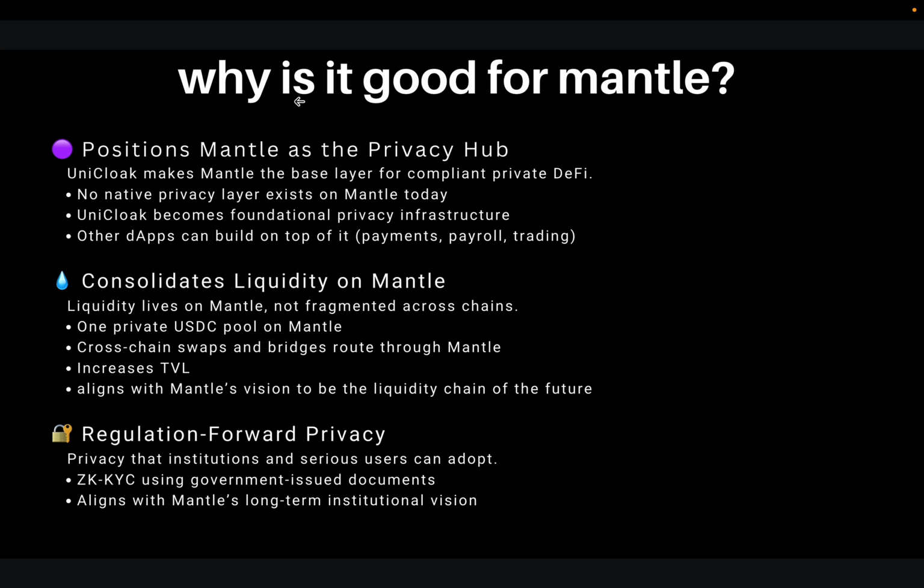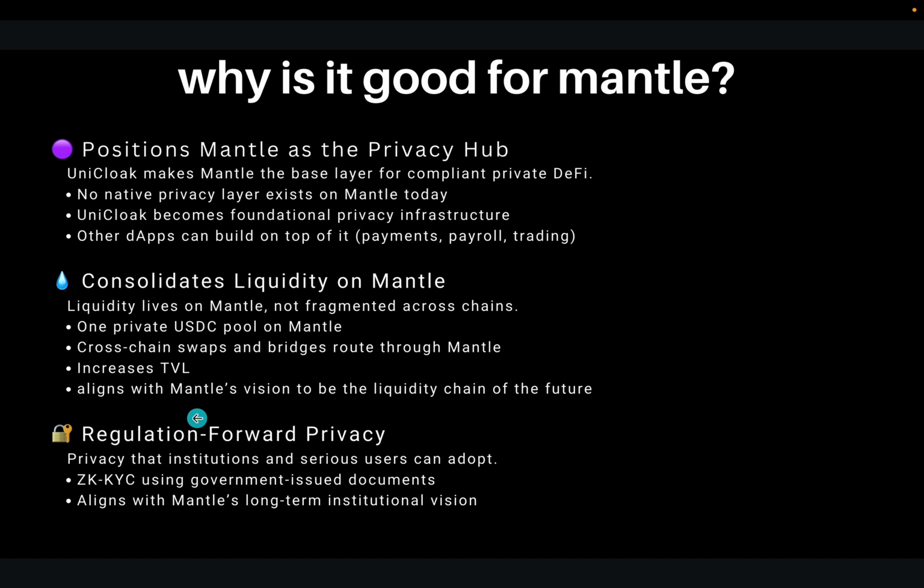And let's understand why UniCloak is good for Mantle. UniCloak positions Mantle as the privacy hub. No native privacy layer exists on Mantle today, and UniCloak becomes foundational privacy infrastructure. Other dApps can even build on top of it, like payments, payroll, trading, etc. This also consolidates liquidity on Mantle. Liquidity will live on Mantle, not fragmented across chains. One private USDC pool on Mantle, with cross-chain swaps and bridges routing through Mantle. This will increase TVL and also align with Mantle's vision to be the liquidity chain of the future.